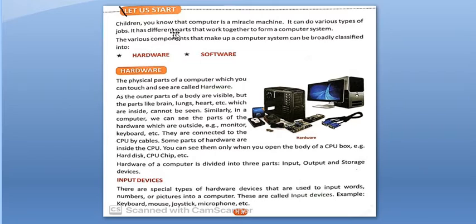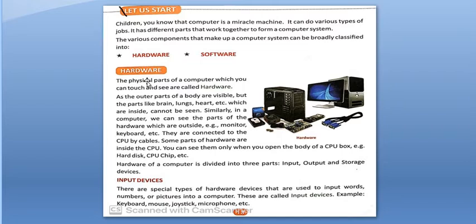Now, children, you know that a computer is a miracle machine. What is the meaning of miracle? It means it is a magic machine. You can do anything. You can do various types of jobs. It has different parts that work together to form a computer system. The various components that make up a computer system can be broadly classified into two parts, and that is hardware and software, as you see on your screen.